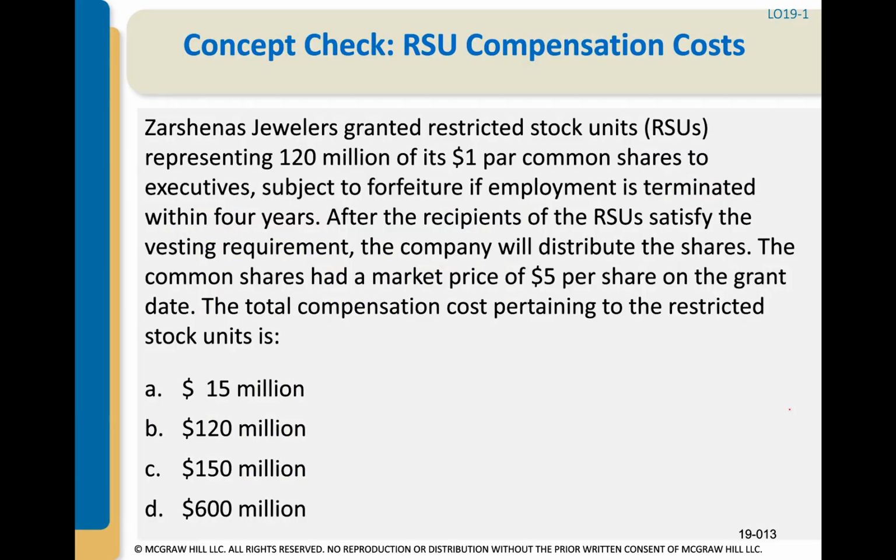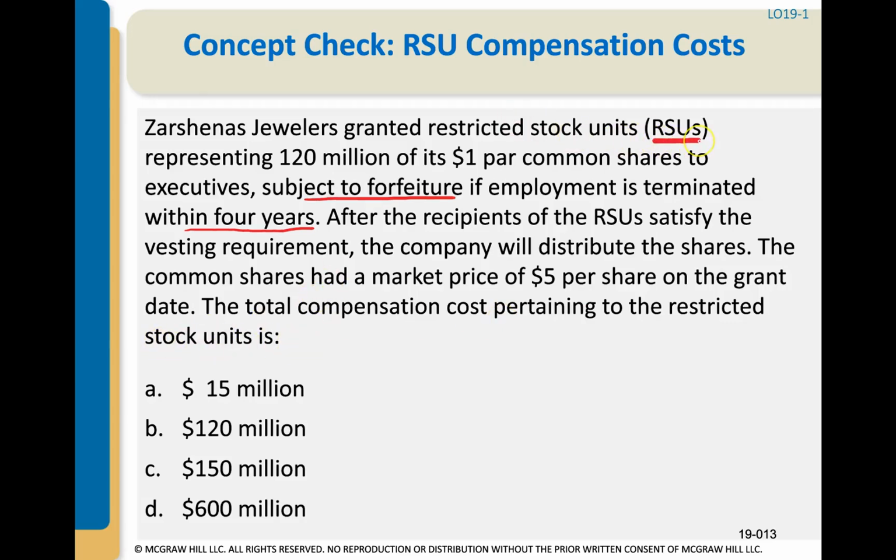Let's go through a concept check. Zarshena's Jewelers granted restricted stock units representing 120 million of its $1 par common shares to executives, subject to forfeiture if employment is terminated within 4 years. So they have a 4-year vesting requirement or else they get nothing. After the recipients of the RSUs satisfy the vesting requirement, the company will distribute the shares. The common shares had a market price of $5 per share on the grant date. The total compensation cost pertaining to the restricted stock unit is what?